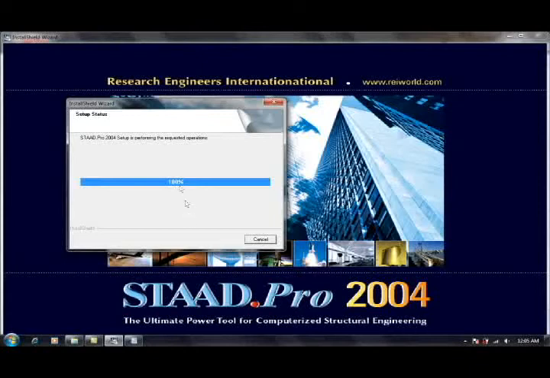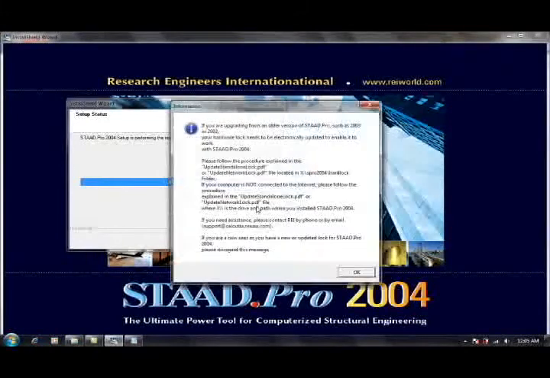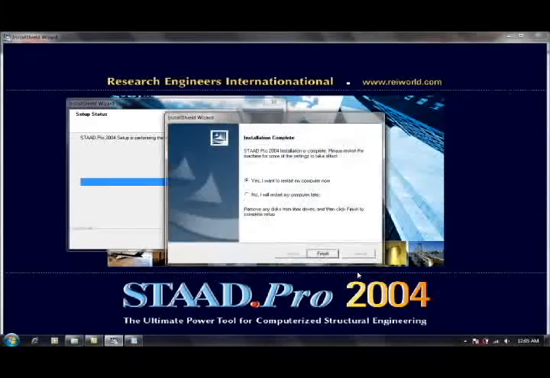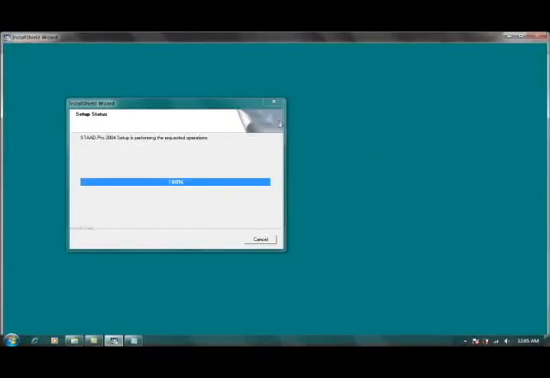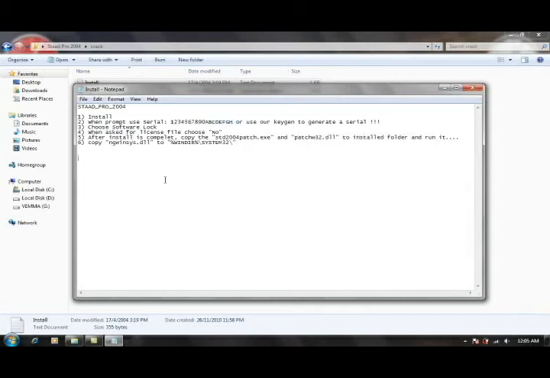Okay, as you can see here, it's done, 100%. Just click OK, and then one window says that you have to restart your computer now or later. Please choose later because there's another thing that we have to set up to use this software.